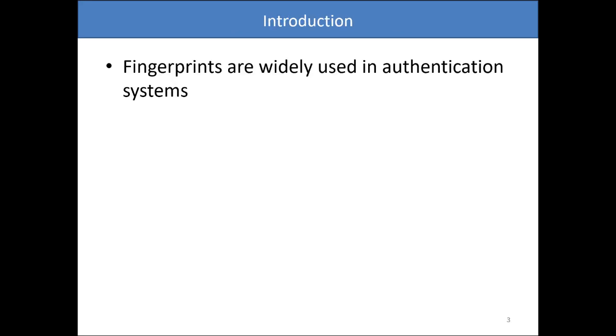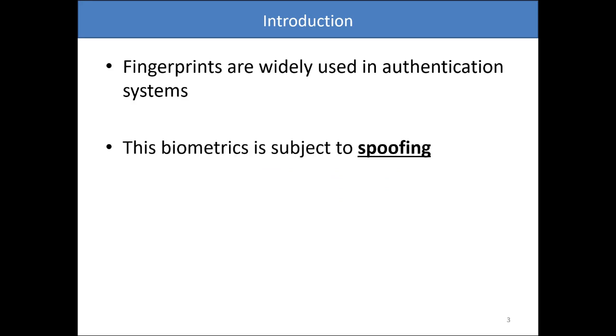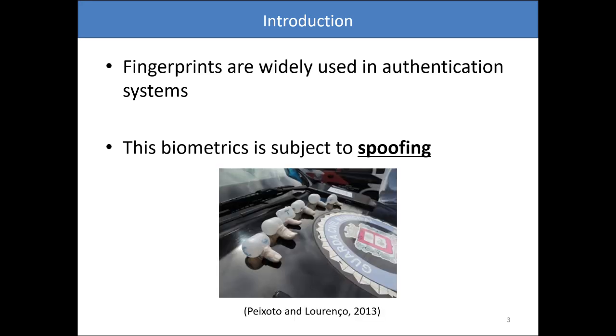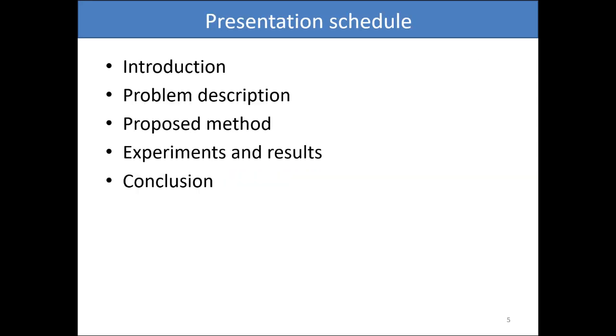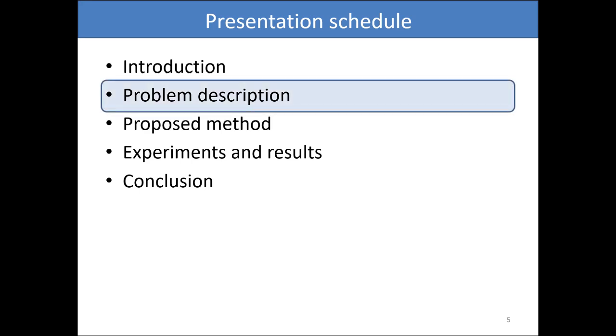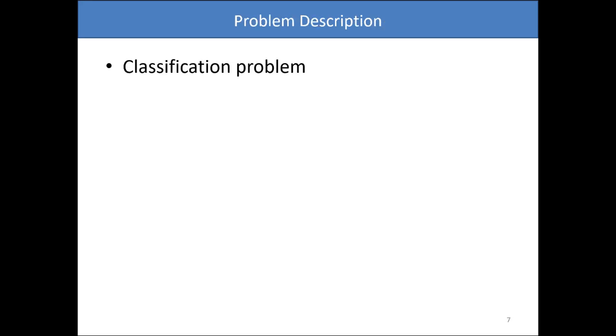Fingerprints are the most used biometrics in authentication systems. However, there is a substantial literature that proves that these systems can be subject to fraud. One of the best known is the making of spoofings, which are fake fingerprints manufactured with synthetic materials such as gelatin or latex. In theory, this problem is a binary classification problem.